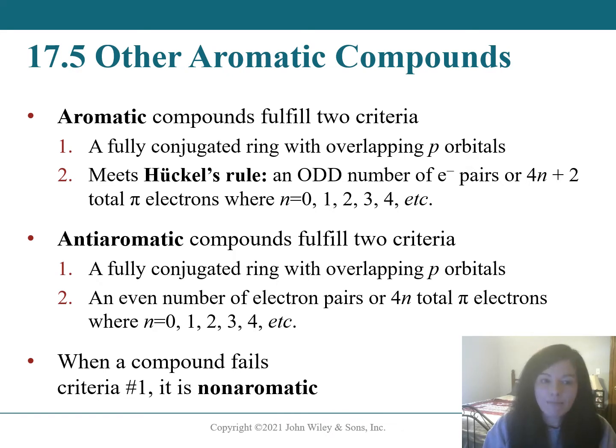Number one, we have to have a fully conjugated ring with overlapping p orbitals, meaning all of the atoms in the ring have to be sp2 hybridized. That's rule number one. Rule number two, we must meet Huckel's rule. This states that there has to be an odd number of electron pairs involved in the resonance.